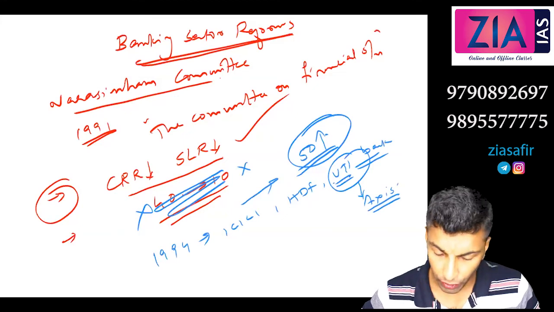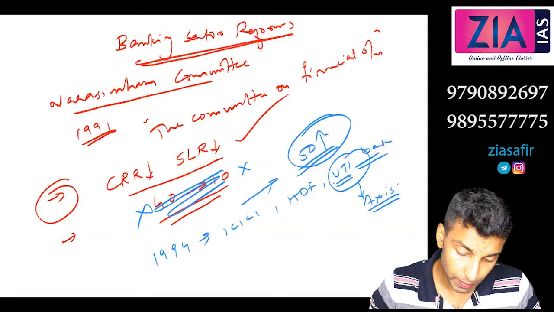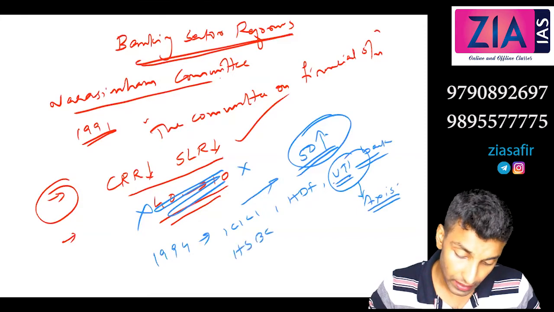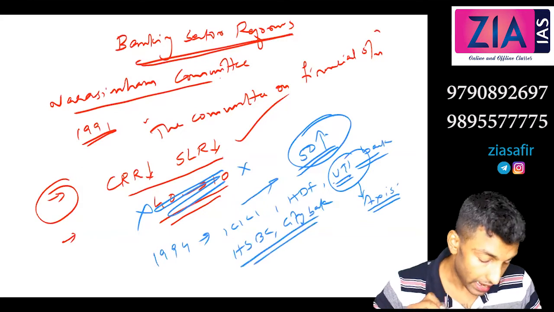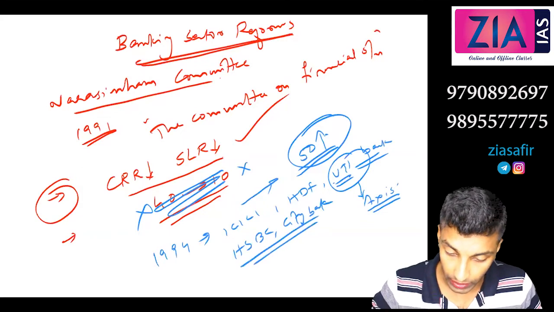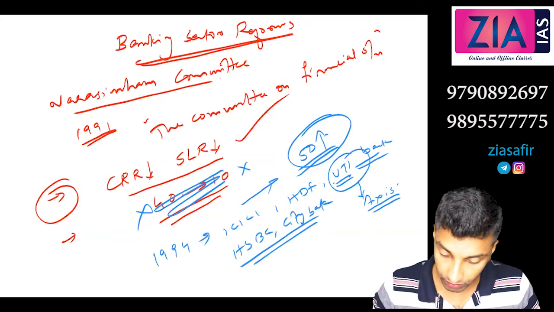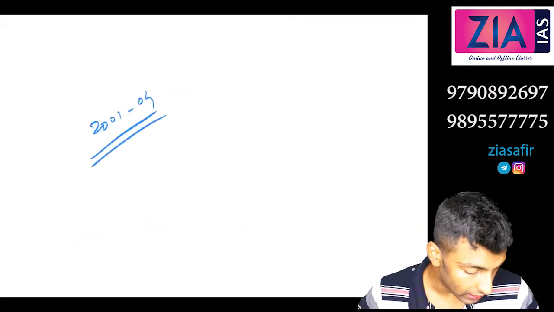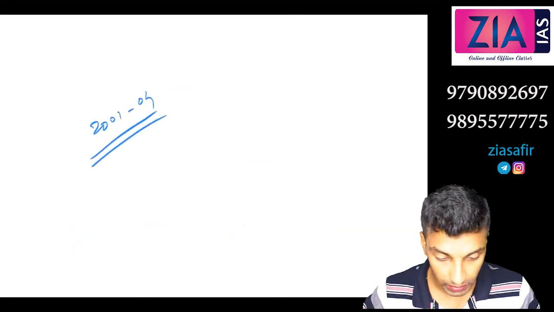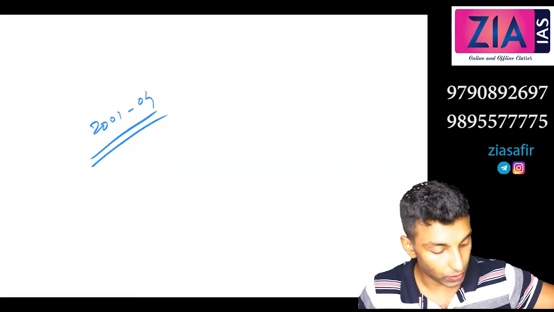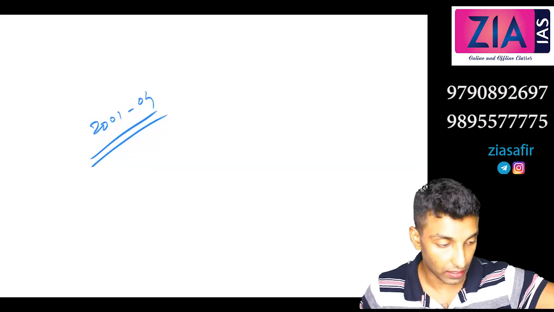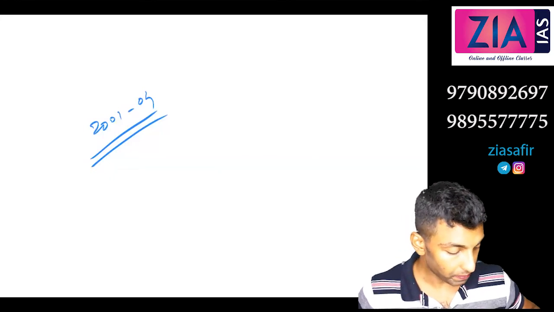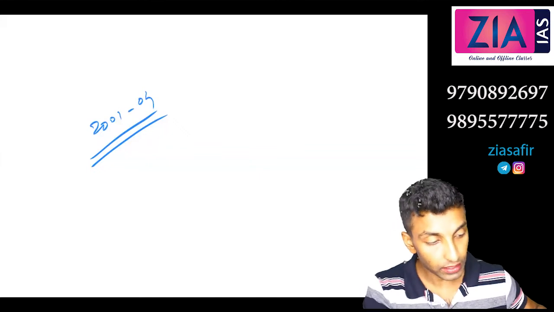So then foreign banks, if you see Citibank, HSBC Bank, etc., were given the license. And again, during this time, 2001 to 4, there are other banks like Yes Bank, Standard Chartered Bank, Kotak Mahindra Bank. All these banks were also given license. So is it accepted or not? It is accepted. So private sector banks and foreign banks were given license for promoting competition.